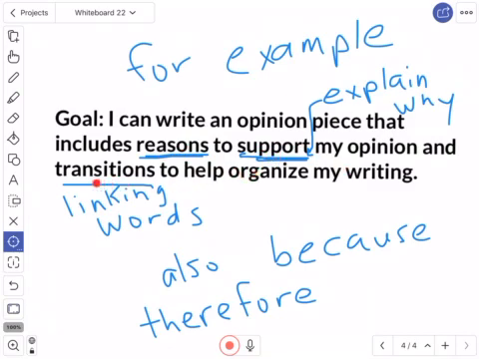And then we're also going to be using those transition words. You're going to see even on your template again, I call those transition words linking words. Some examples of linking words, transition words, or connection words are also, because, therefore, or for example. We're going to use all of that just to help with our writing.